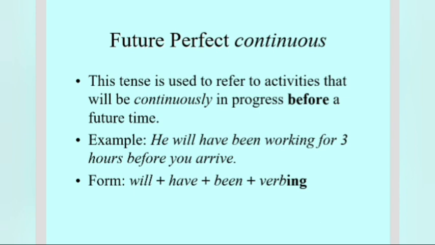Future perfect continuous. This tense is used to refer to activities that will be continuously in progress before a future time. Example, will have been working for 3 hours before you arrive. Will have been: you have to use have, you cannot use has, it is always going to be have. Then you have to use been, then verb plus ing. This is also rarely used in English language.